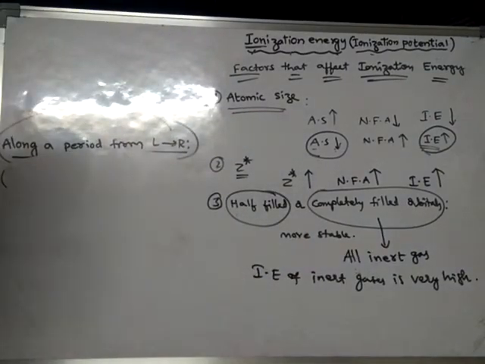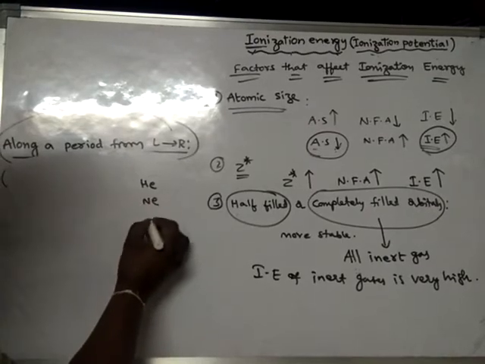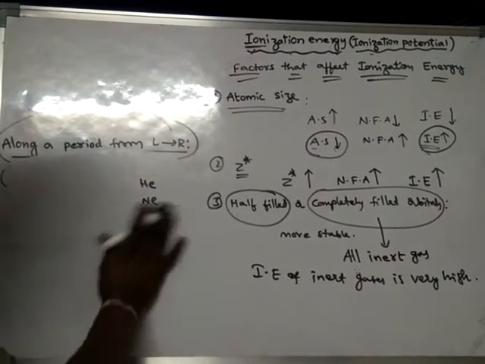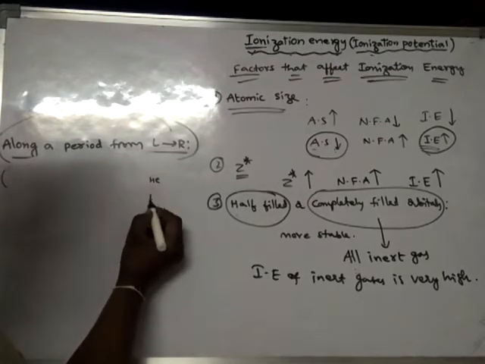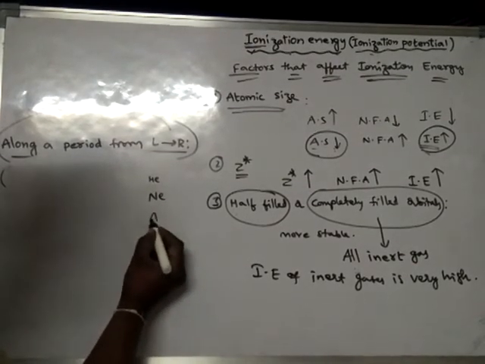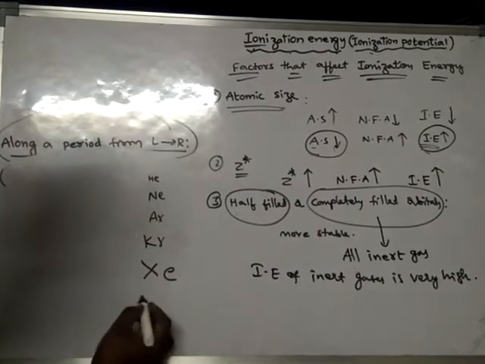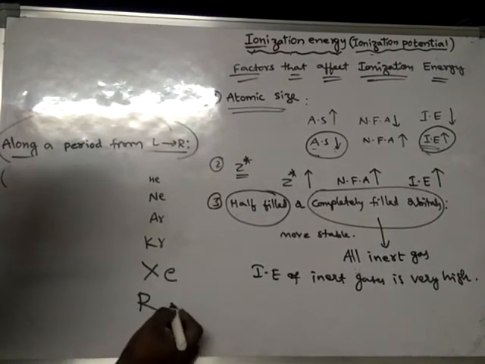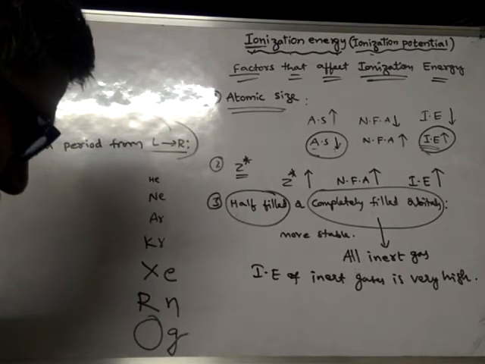So what are the inert gases? Here helium, neon, argon, krypton, xenon, radon. See, I am writing size wise.